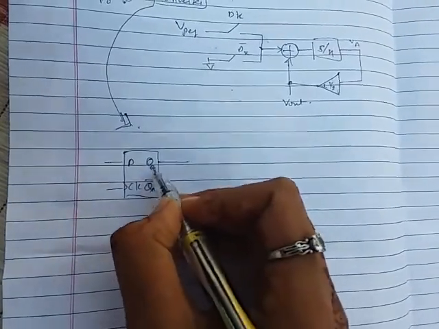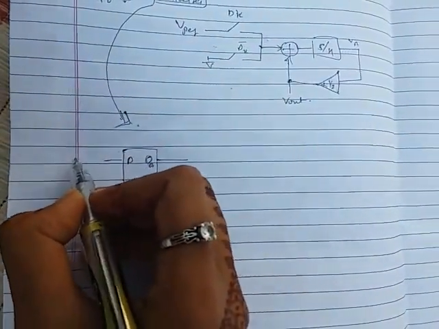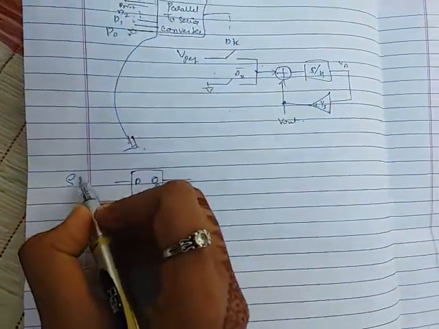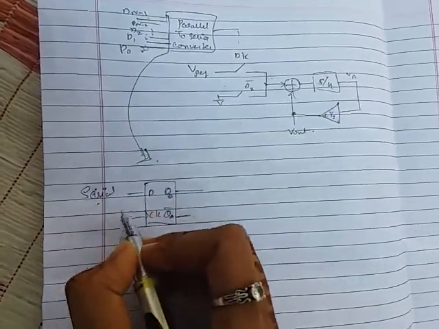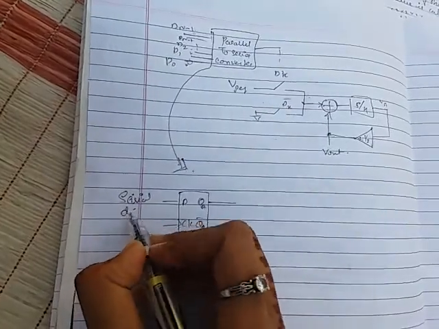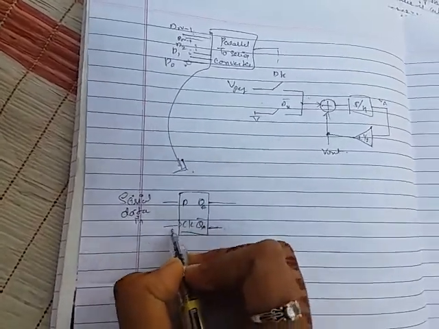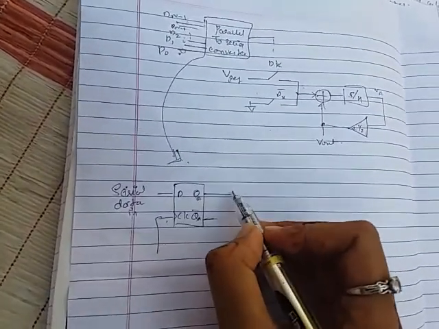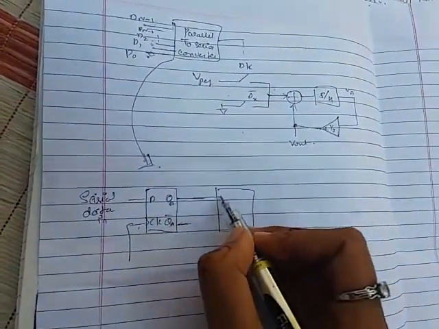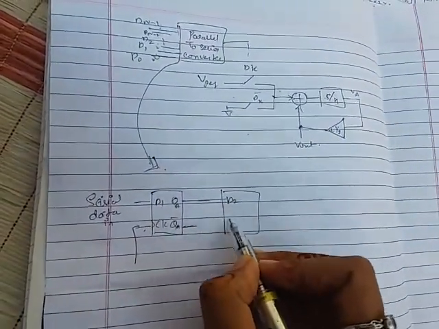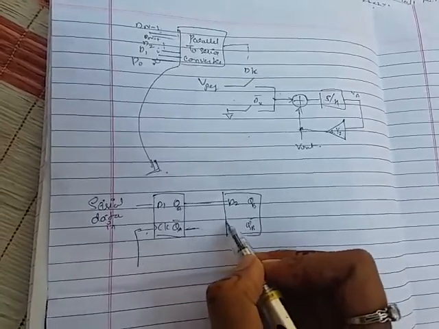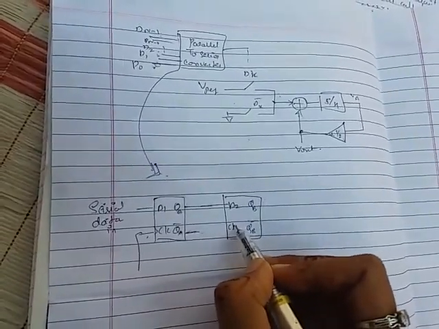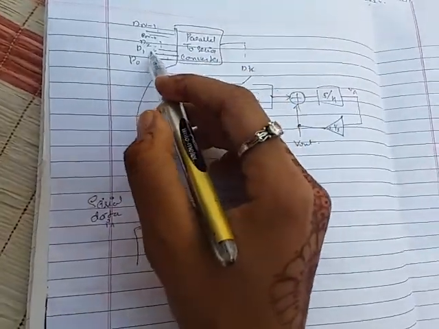We are getting the output as QA and QA bar. These are the serial input and the serial data in. And this is the clock pulse. So this is another flip flop. This is my D1, D2, and this is QB, and these are the outputs QB bar. This is another clock pulse.